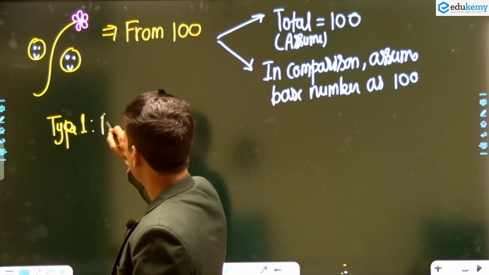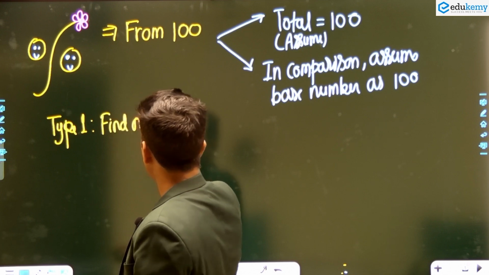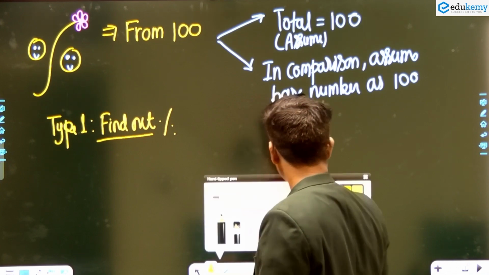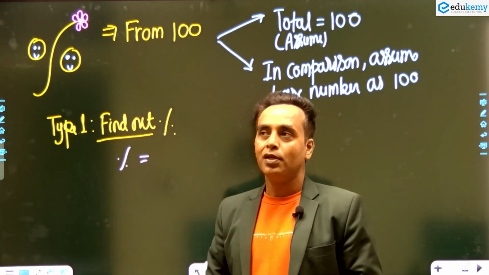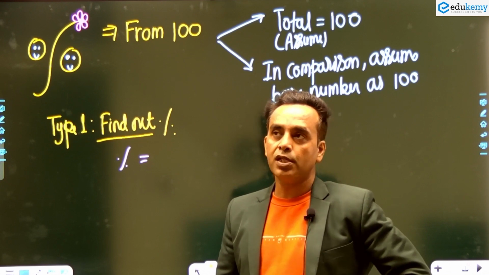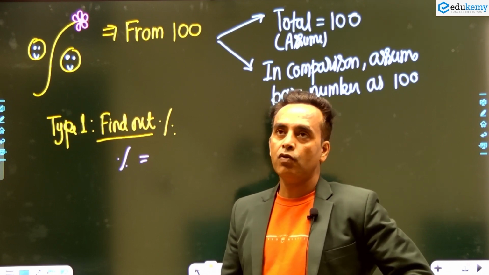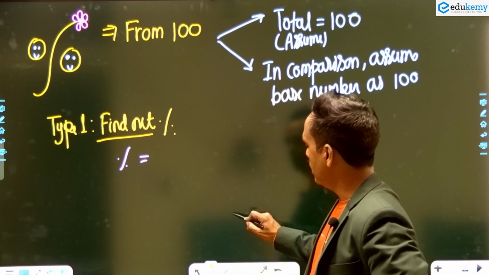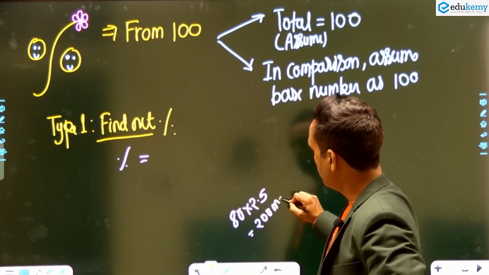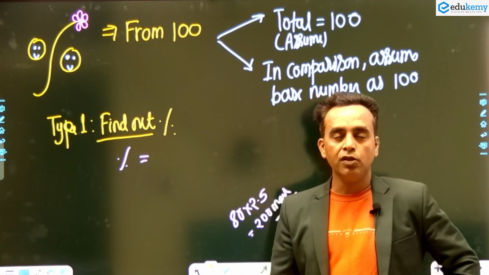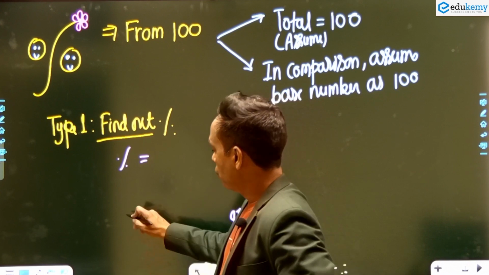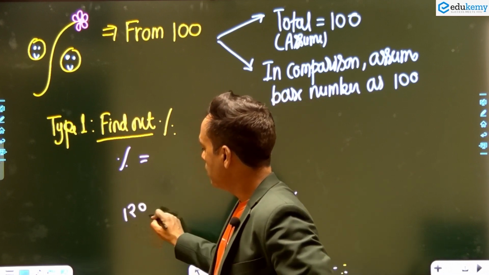For example, the CSAT paper 2 has 80 questions, each question of 2.5 marks, so CSAT 2 is 200 marks. Say you got 120 marks in CSAT 2 paper out of 200.